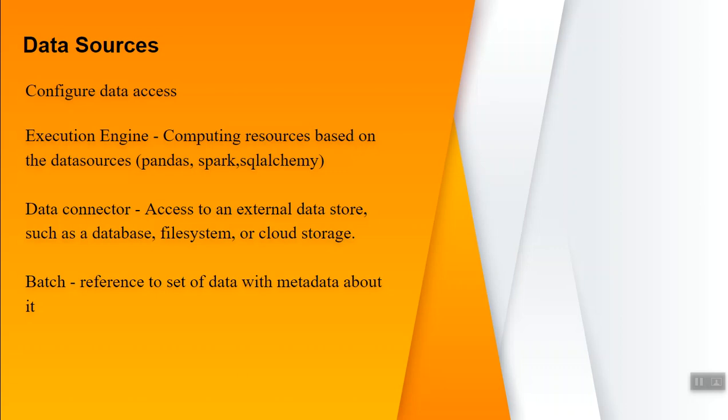Suppose your data source is CSV or JSON files. It will use a pandas execution engine. Those configurations we need to do. The engine will not be chosen automatically. We need to mention it through the data context. Second is the data connector. Data connector facilitates access to your data sources. The final is a batch.